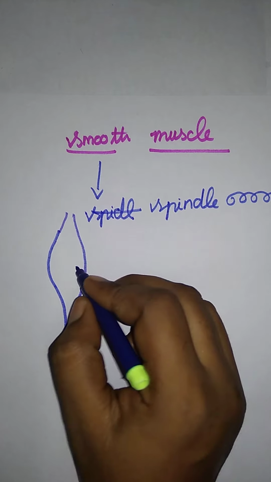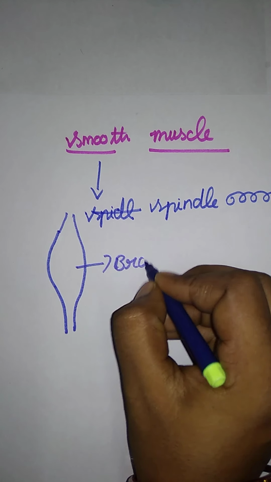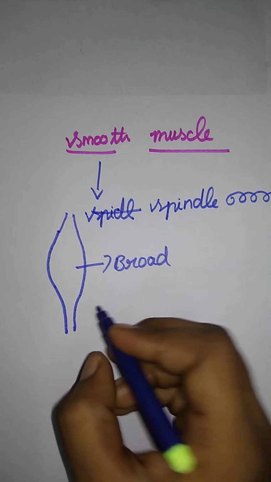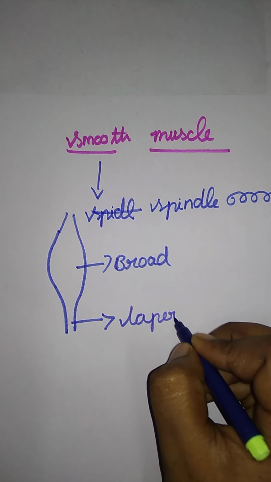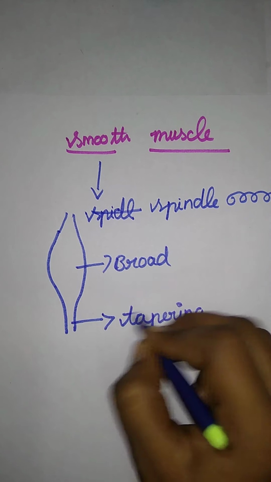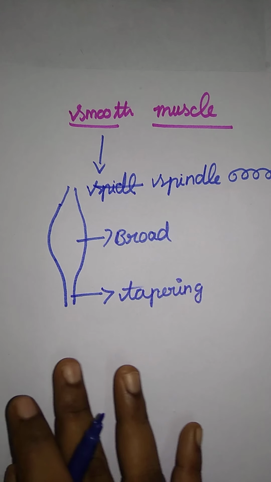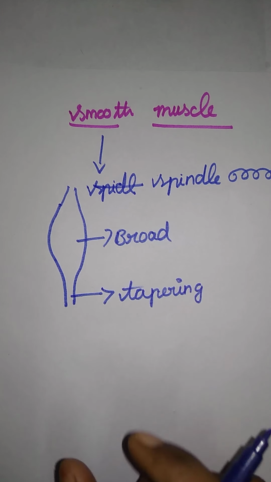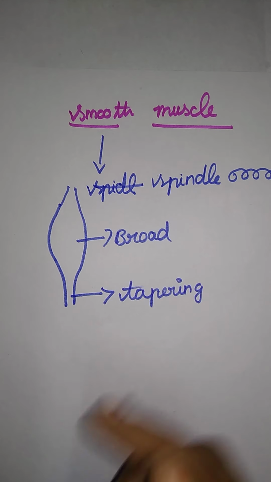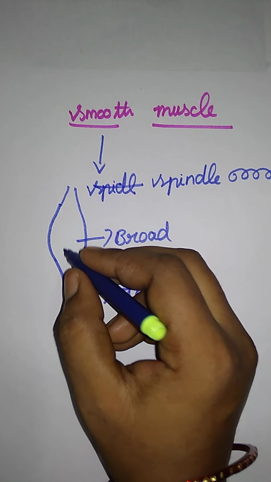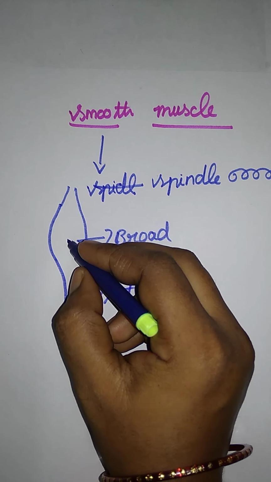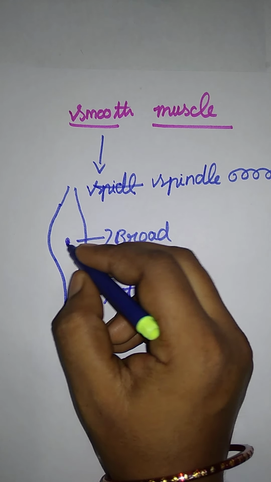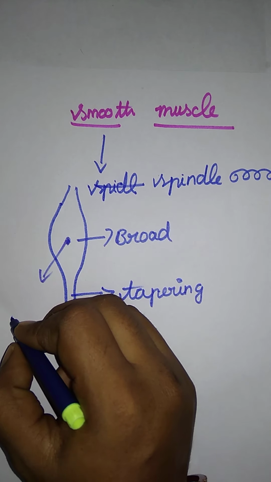So here they are broad at the middle and tapering at the ends. And here a centrally located nucleus, uninucleated. The smooth muscles are having the nucleus just centrally located. That is given the name uninucleated.